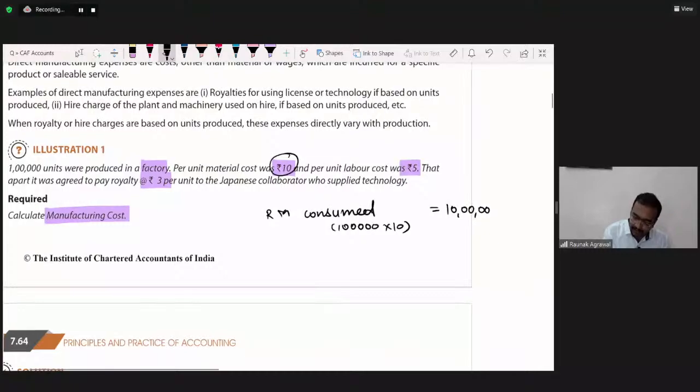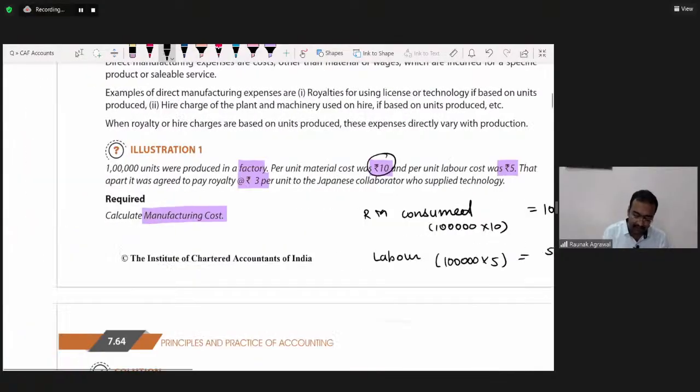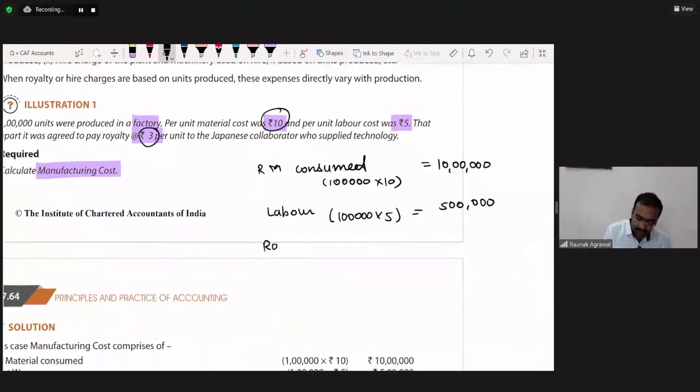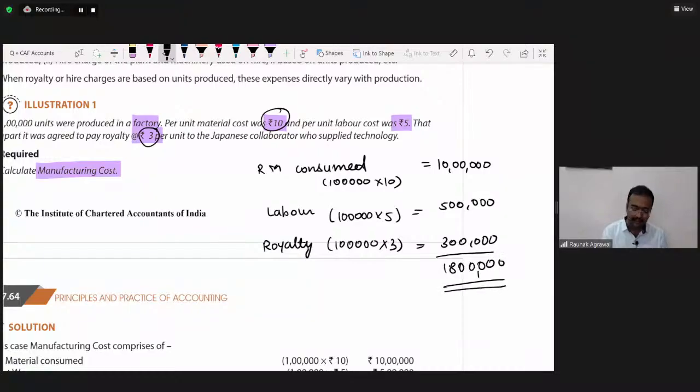Next thing given is labor. Labor charges are given as rupees 5 per unit, and we have manufactured 1 lakh units. So 5 into 1 lakh, it's coming down to 5 lakhs. And the last thing, we had paid rupees 3 per unit as royalty. So royalty, 1 lakh into rupees 3, so it's coming down to 3 lakhs. So the total figure is coming down to 18 lakh. So the manufacturing cost is rupees 18 per unit.